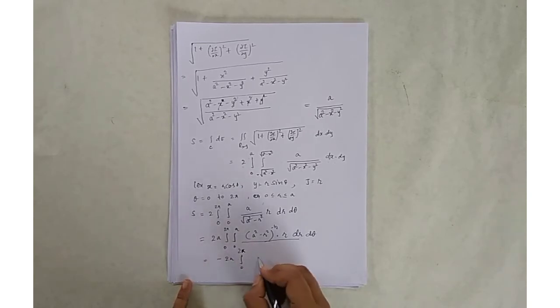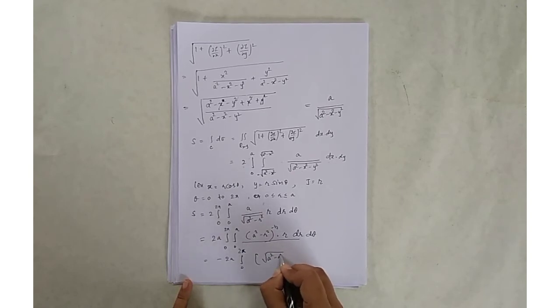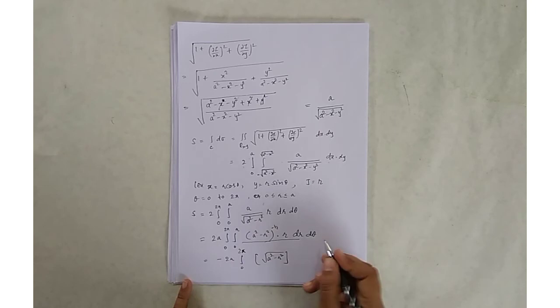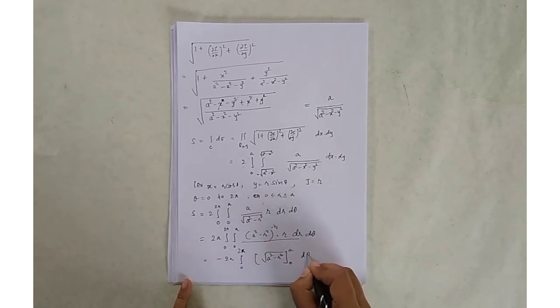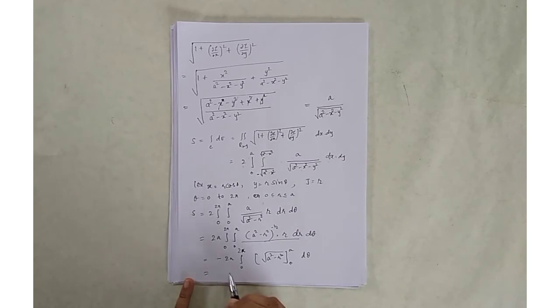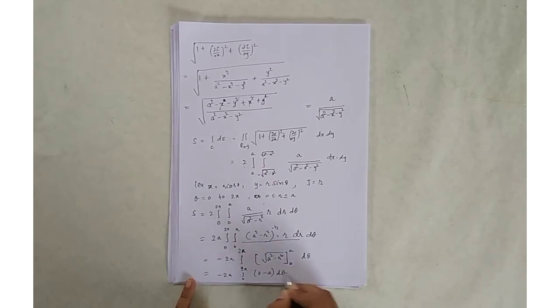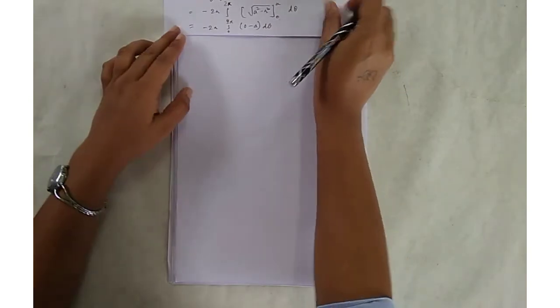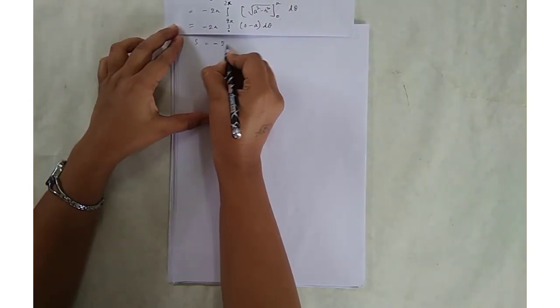0 to 2 pi and square root of a square minus r square, and limit 0 to a, d theta. So it is equal to minus 2a. Put the value r is equal to a and next r is equal to 0. When you put a, the term becomes 0, and when you put 0, that is integration 0 to 2 pi of 0 minus a d theta. So S is equal to minus 2a.